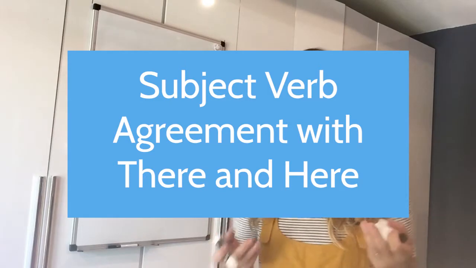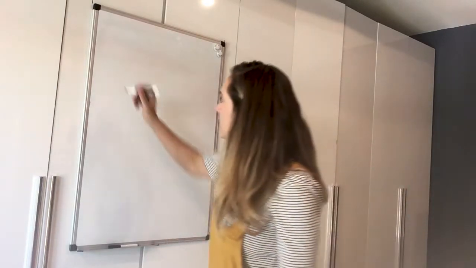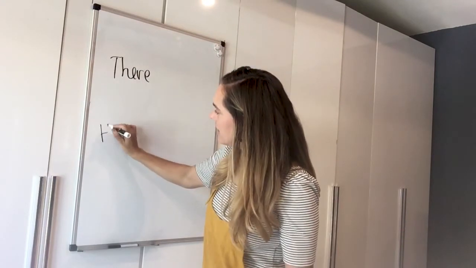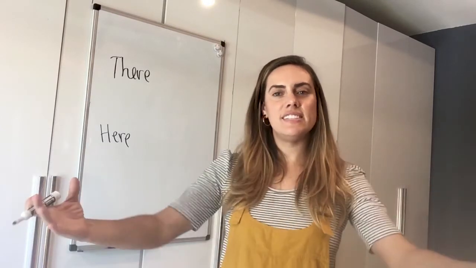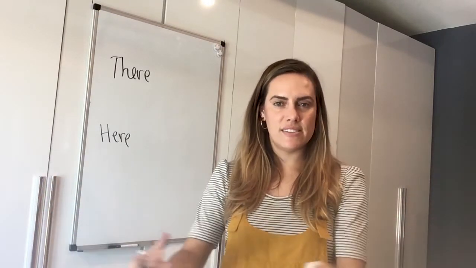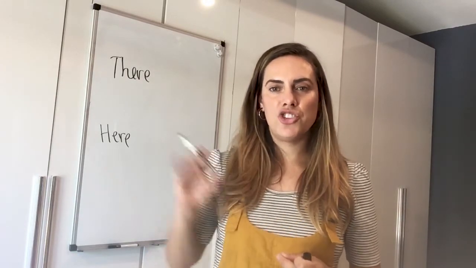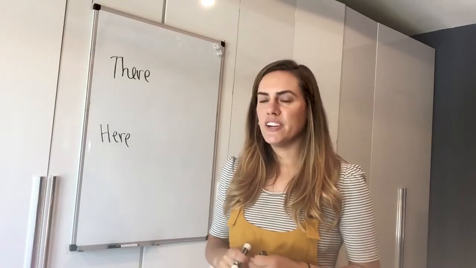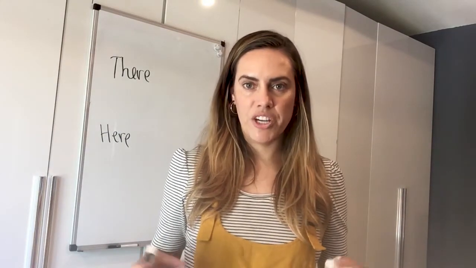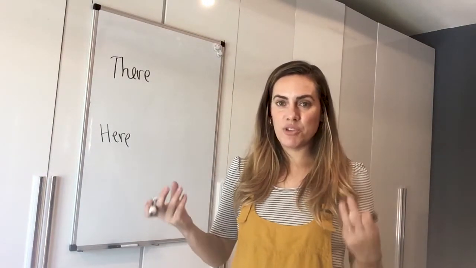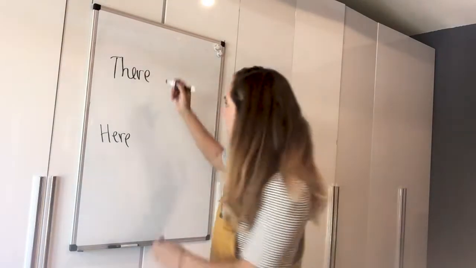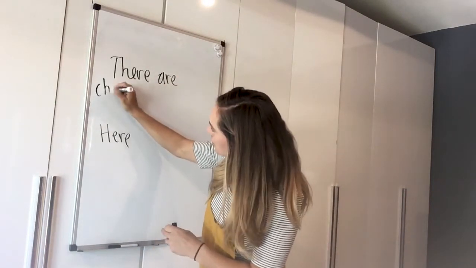Okay, another fun and exciting exception with subject-verb agreement is when we use words like there and here, okay? So, there and here. When we use these words, we're talking about the existence of something, that something exists, okay? So I can say, there are chickens outside. Here are many students watching a video, okay? So when we write a sentence like this, the subject and the verb actually switch places, okay? There are chickens